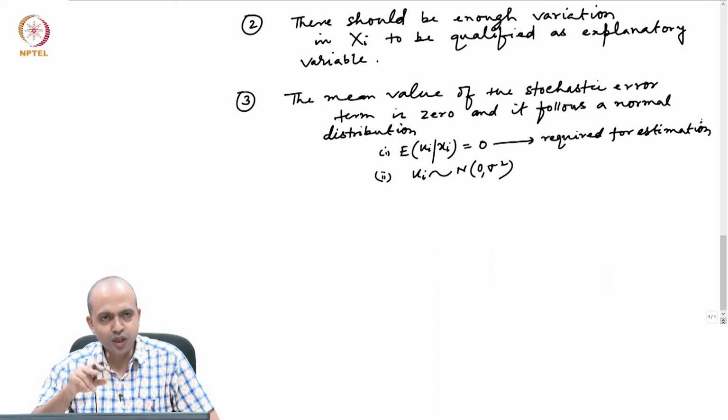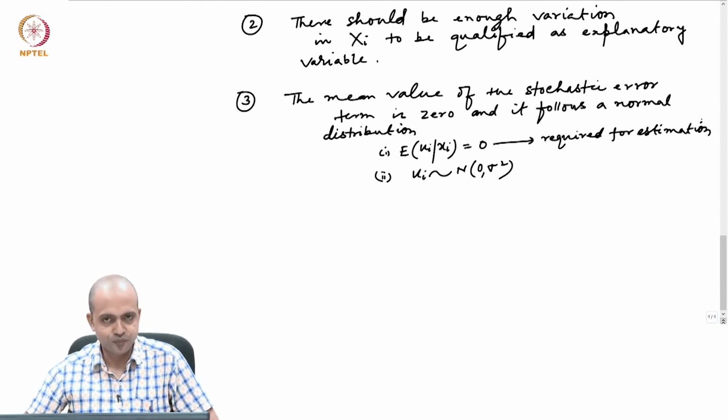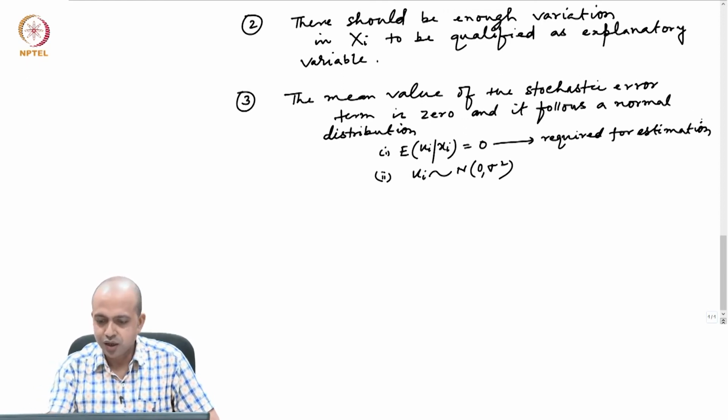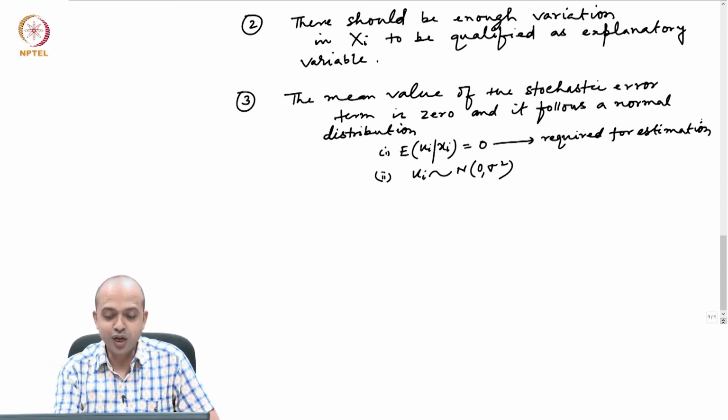Why? Because our model says yi equals alpha plus beta xi plus ui. Unless I know that expectation of ui equals 0, I cannot say that expectation of yi given xi equals alpha plus beta xi. And unless I remove that ui, it is difficult to estimate that model. So that is why this first assumption is required for estimation. Normality of the error term is not required for the estimation purpose.